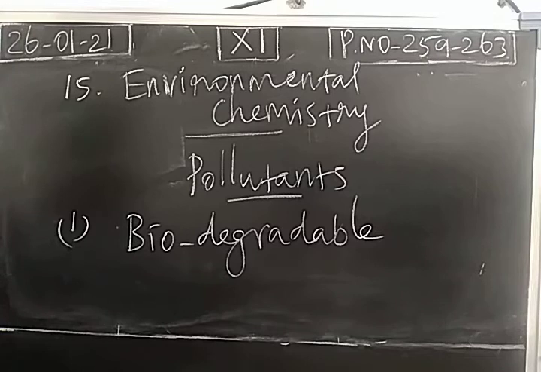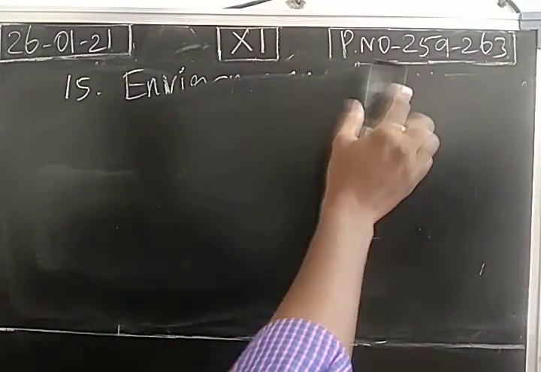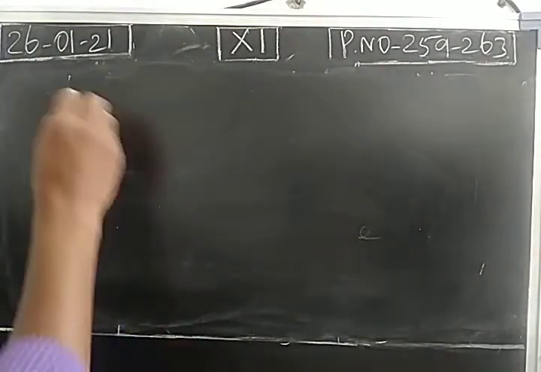By biological processes, naturally the pollutant will be decomposed. You can take plant as well as animal wastes. Even though they are pollutants, these plant and animal wastes will be decomposed by biological processes naturally. But there are non-biodegradable pollutants. They cannot be decomposed naturally.